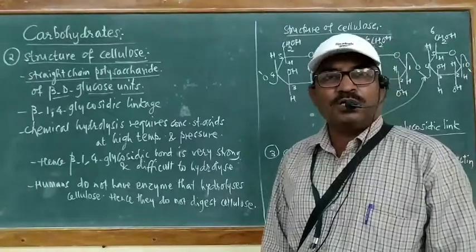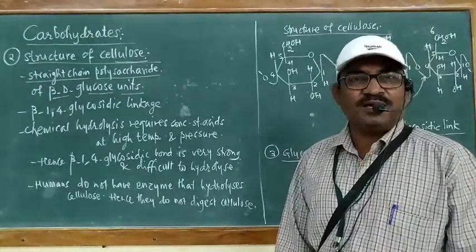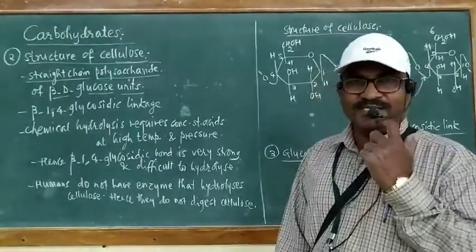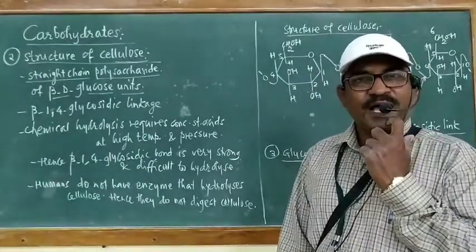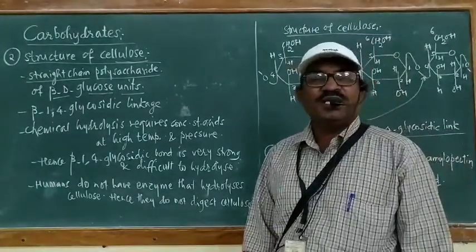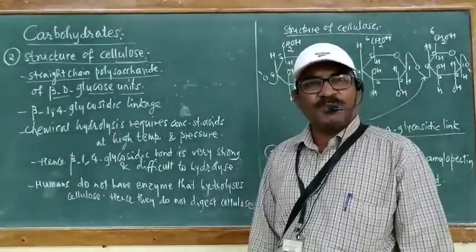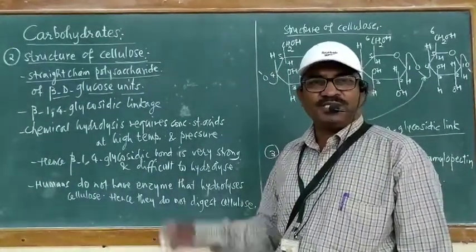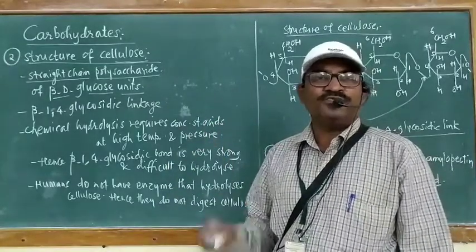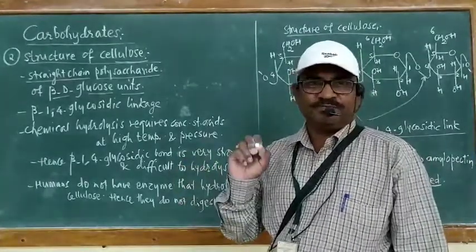Means in order to hydrolyze cellulose, the conditions required are concentrated strong acids as well as high temperature and pressure. By using these conditions, chemical hydrolysis of cellulose is possible, and after hydrolysis cellulose produces a large number of beta D glucose units.